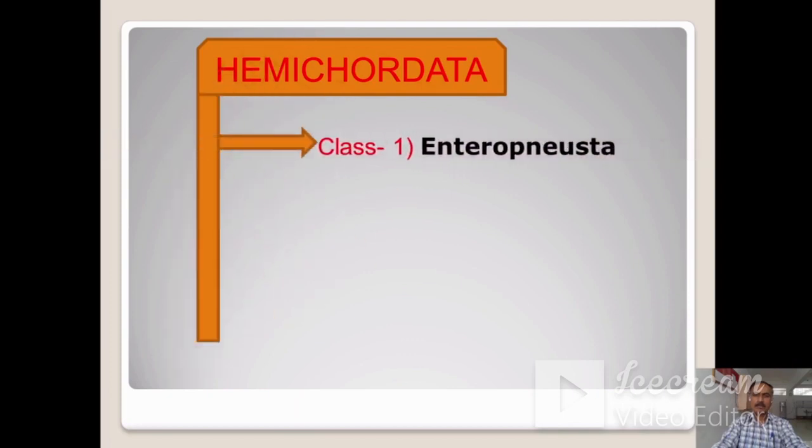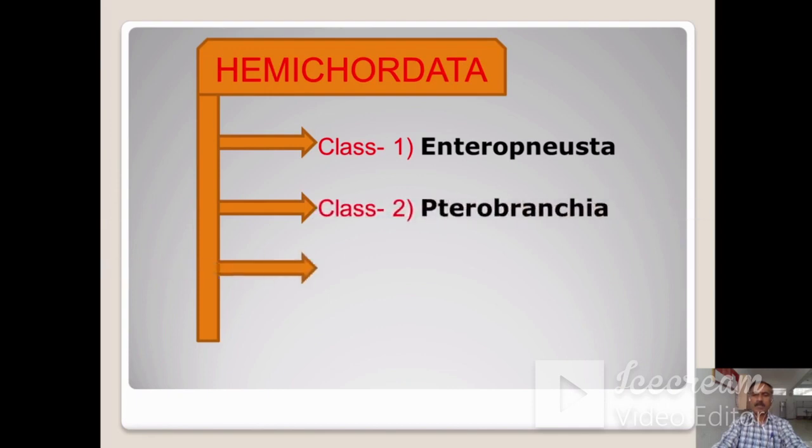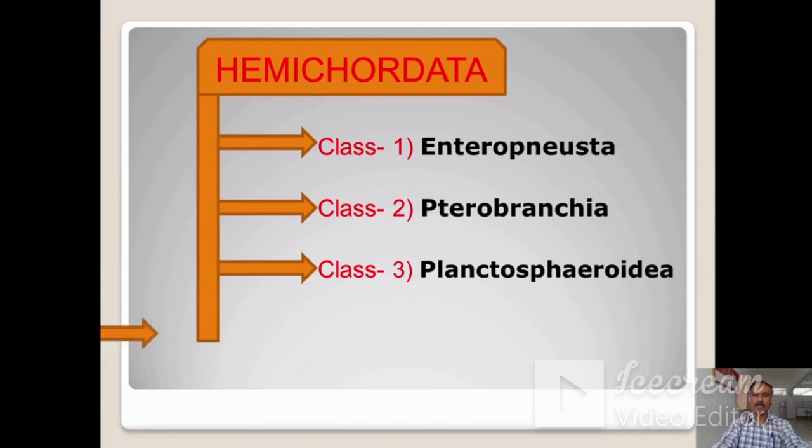Next is the Hemichordata. Hemichordata is divided into four classes. Number 1, Enteropneusta. Number 2, class Pterobranchia. Number 3, class Planctospheroidea. And number 4, class Graptolita.